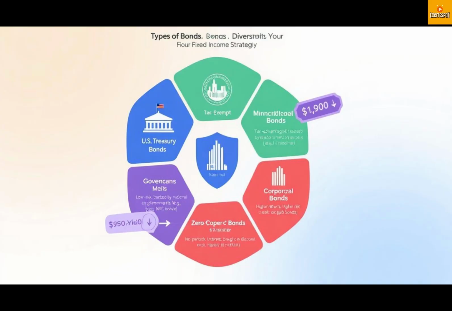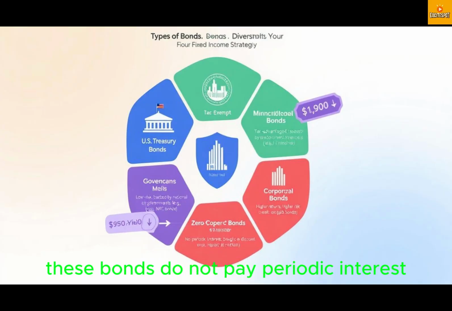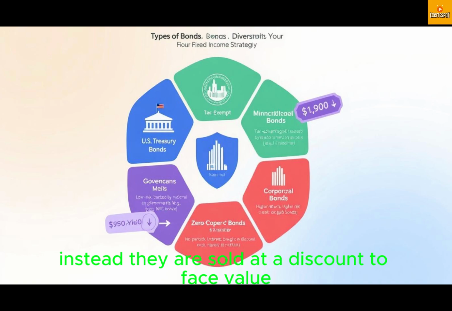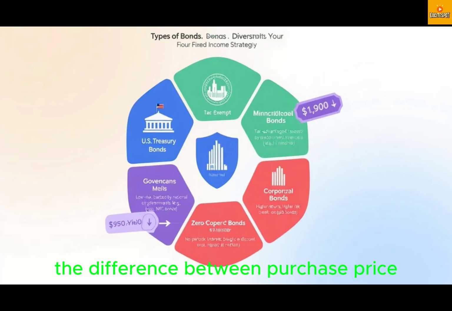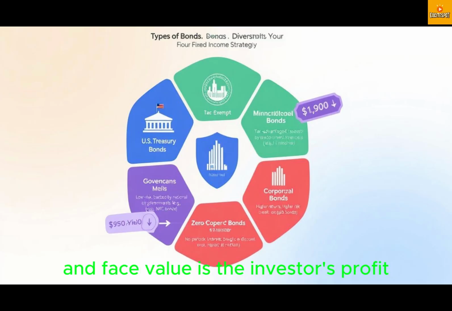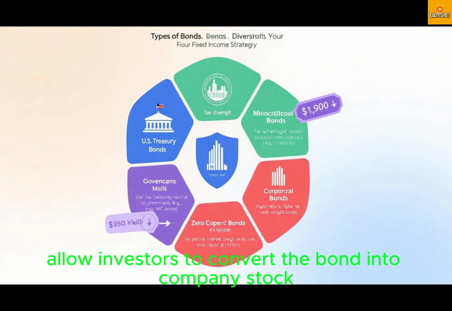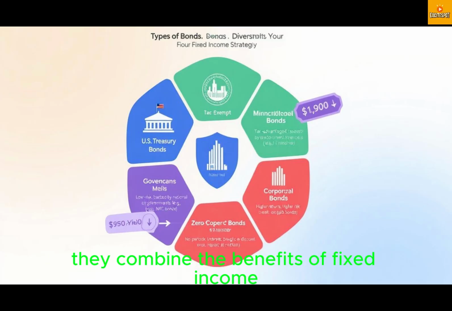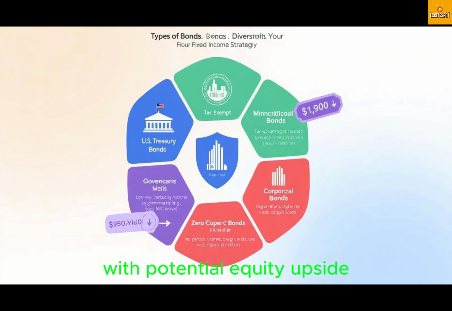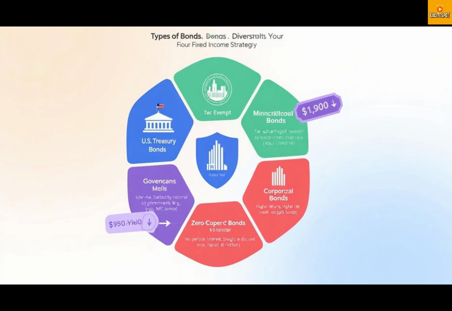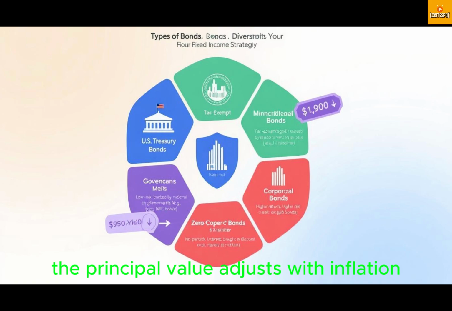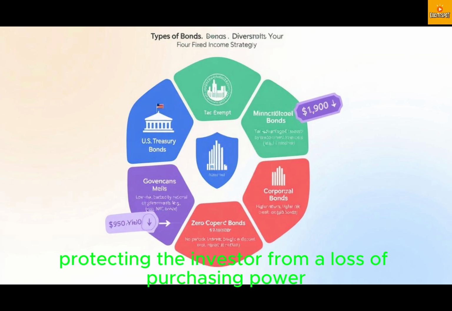Zero coupon bonds. These bonds do not pay periodic interest. Instead, they are sold at a discount to face value, and investors receive the full face value at maturity. The difference between purchase price and face value is the investor's profit. Convertible bonds. Convertible bonds allow investors to convert the bond into company stock at a predetermined rate. They combine the benefits of fixed income with potential equity upside. Inflation-protected bonds. Examples include TIPS, Treasury inflation-protected securities in the U.S. The principal value adjusts with inflation, protecting the investor from a loss of purchasing power.